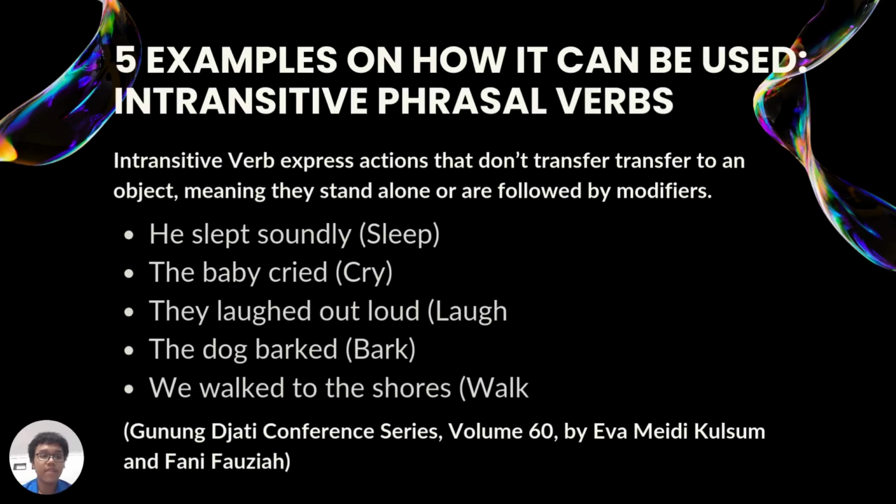So there are five examples on how they can be used. We're gonna focus on intransitive verb first. Like we discussed before, it expresses actions that don't transfer to an object, meaning they can stand alone or are followed by modifiers. For example, we can turn a simple sleep into he slept soundly, or cry, the baby cried, laugh, they laughed out loud, bark, the dogs barked, and walk, we walked to the shores.